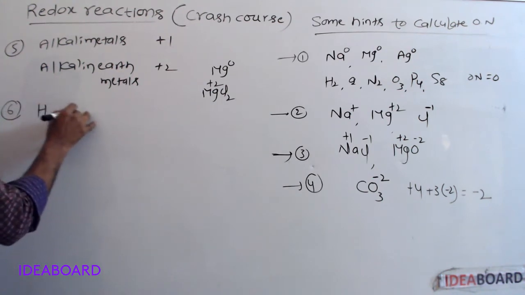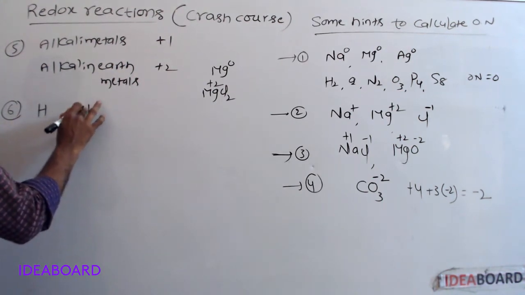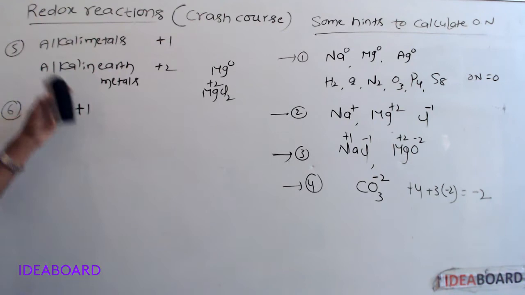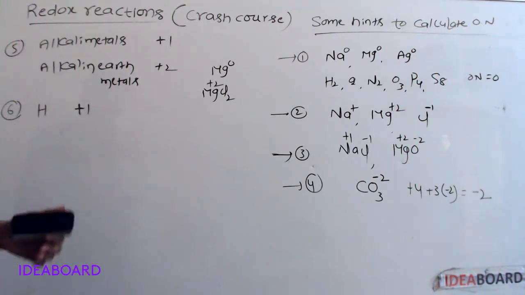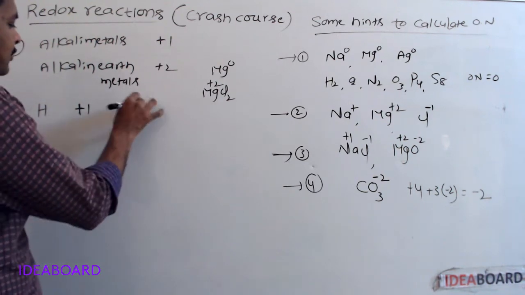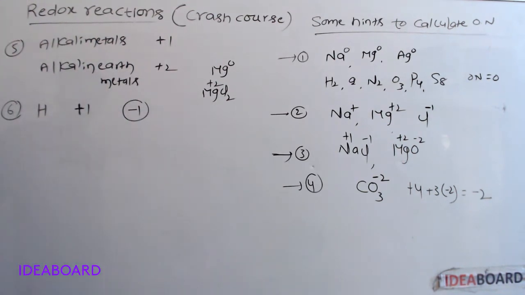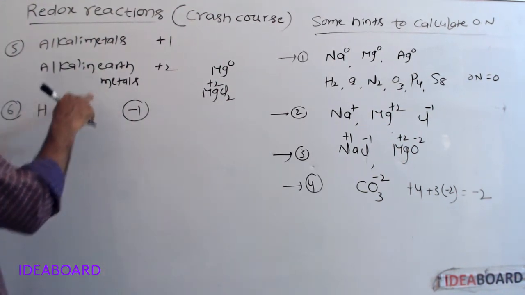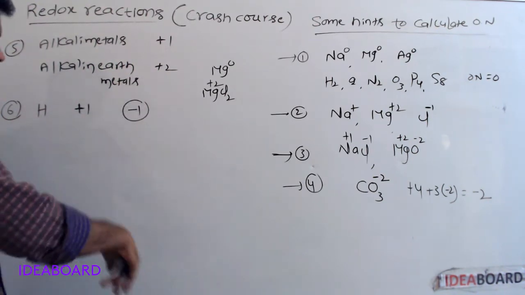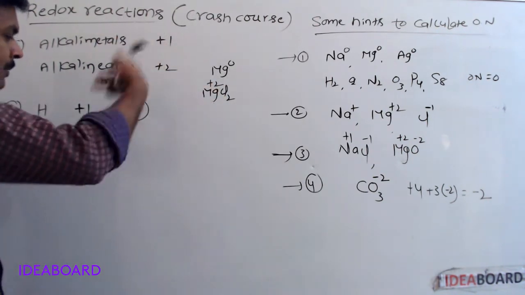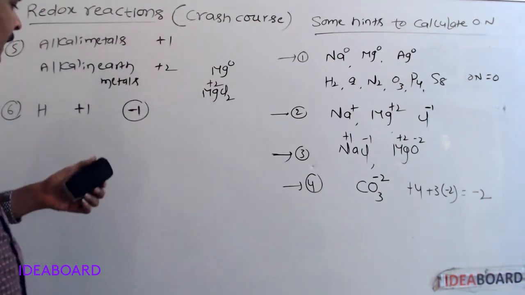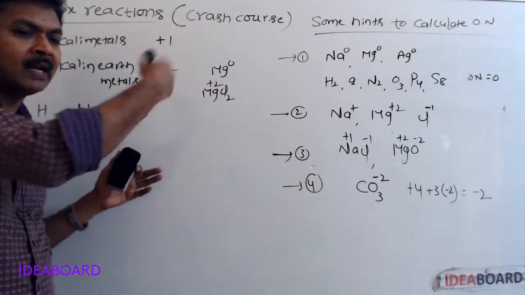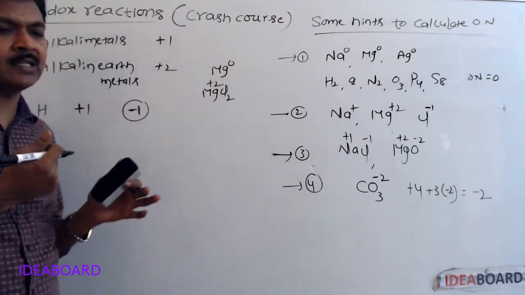Next, the oxidation number of hydrogen. Generally, the oxidation number of hydrogen is +1, but when it combines with metals, it exhibits -1 oxidation number, because when it combines with metals, it gains electrons.